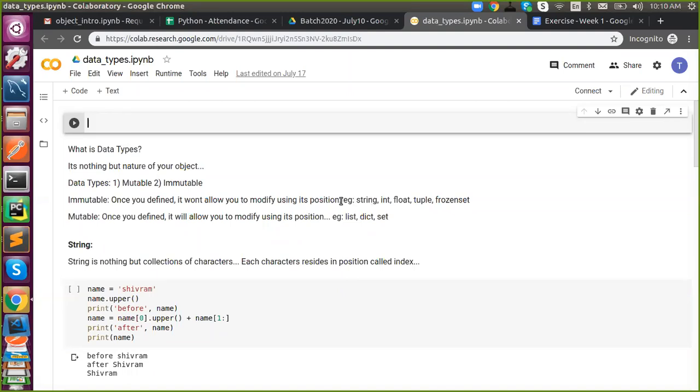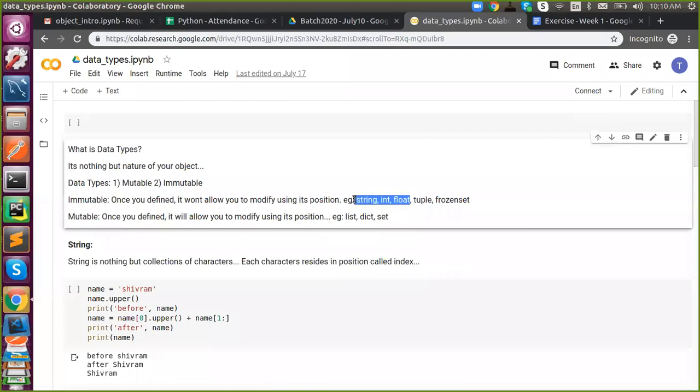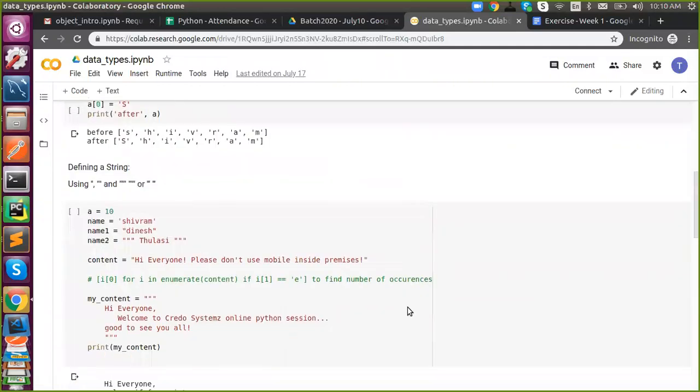So in this section, previously we have seen string and float, and we are about to see tuple and frozen set. We will see them once we have gone through list, dictionary, and set, because tuple and frozen set are an extension of these. So these three are basic data types, and now we are going to see mutable, and later on we'll move on to tuples and frozen set. Now we'll start with the list.